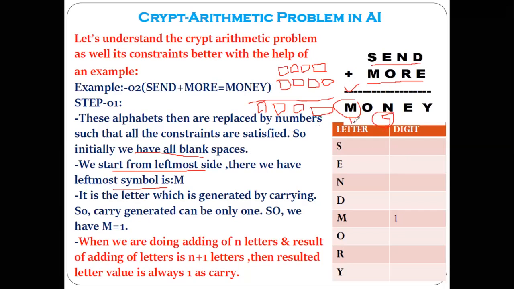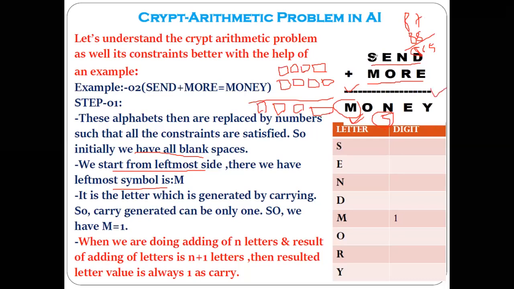Means this is nothing but the carry generated here. Like whenever you do the addition of this number, like 87 plus 8 for example, then you get the result as 165, and this is nothing but your carry.